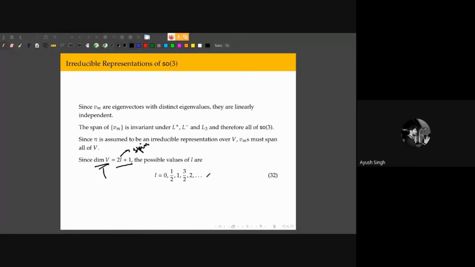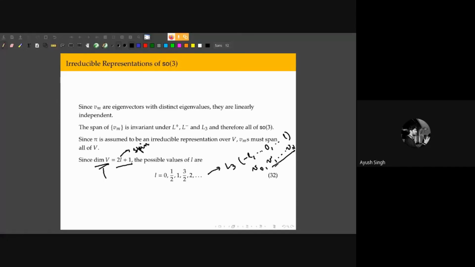So now this is where we stop in quantum mechanics. We say that the spectrum of L3 is these values from minus L to 0 to L, right? In our case, that will be from V0, V1 to Vn. Remember, these are the 2L vectors, and this is the one vector. So we say that this gives us the spectrum of the angular momentum operator.